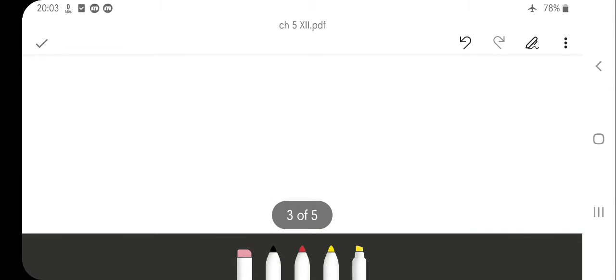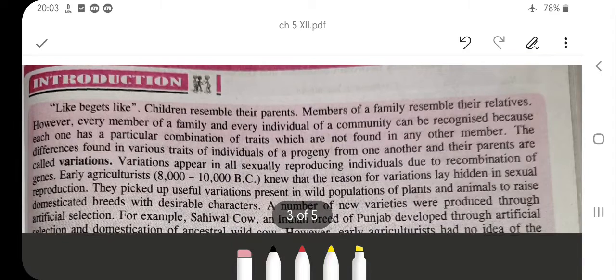In the introduction of this chapter, there is one very common statement, that is "like begets like". What is the meaning of like begets like? The children resemble their parents. Members of a family resemble their relatives. An elephant always gives birth to a baby elephant.